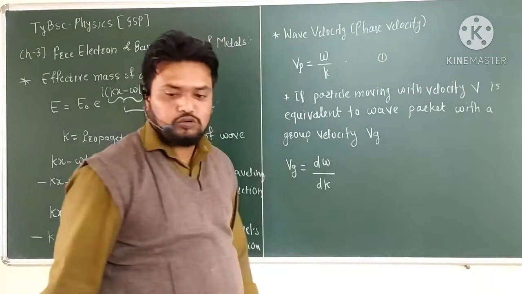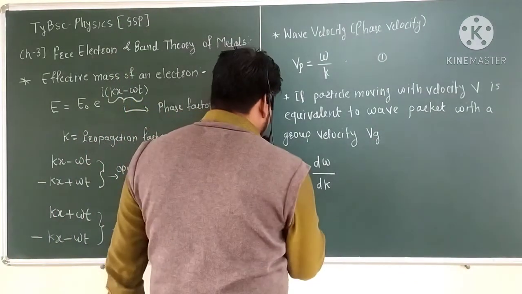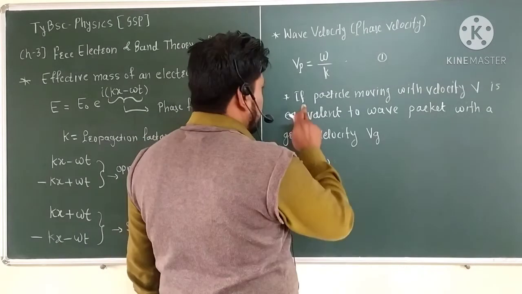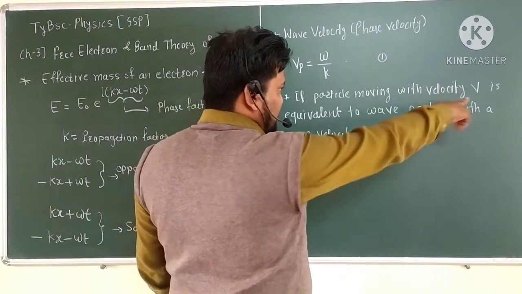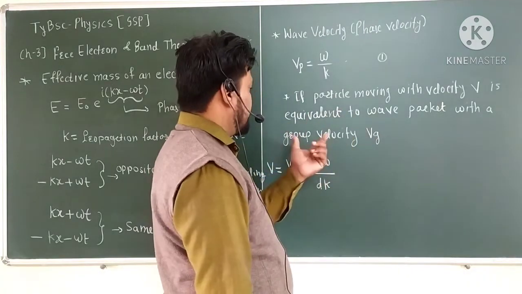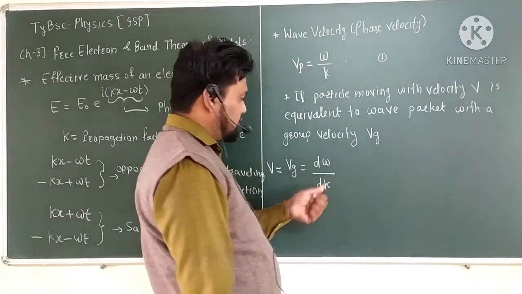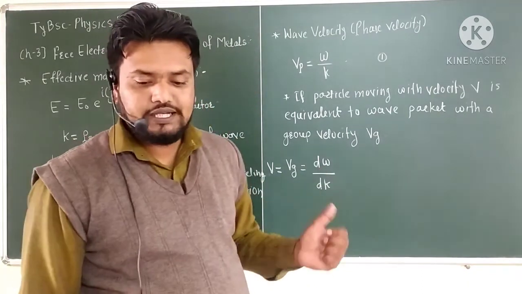So the particle velocity v equals vg equals d omega by dk.